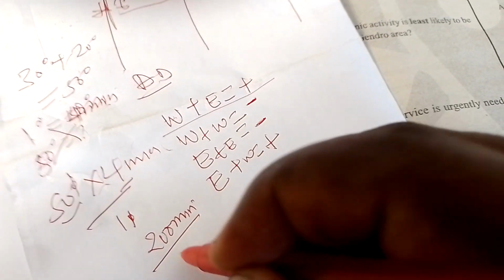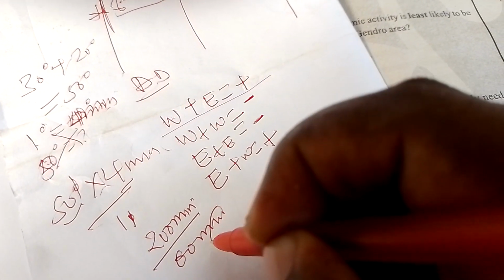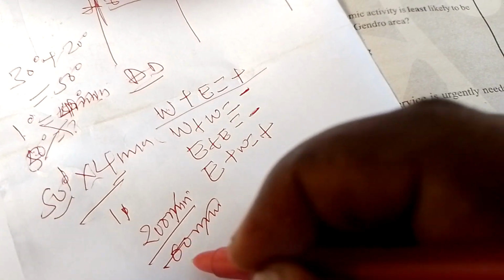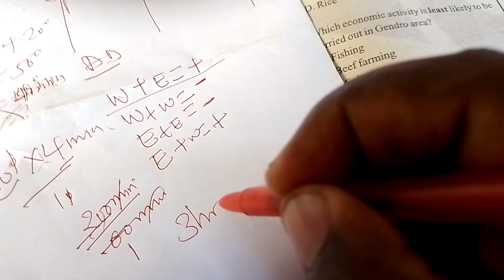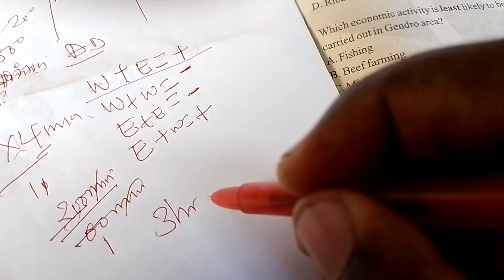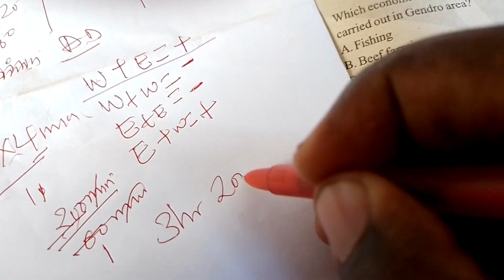Convert into hours by dividing by 60 minutes. So minutes die and this one dies. 60 into 200 goes 3 times, which is 3 hours, which is 180. And we remain with 20 minutes.